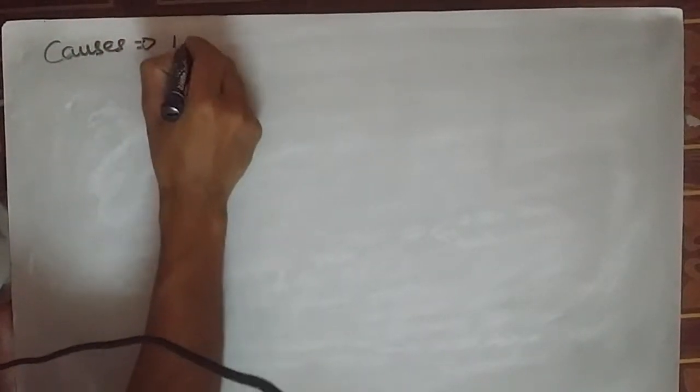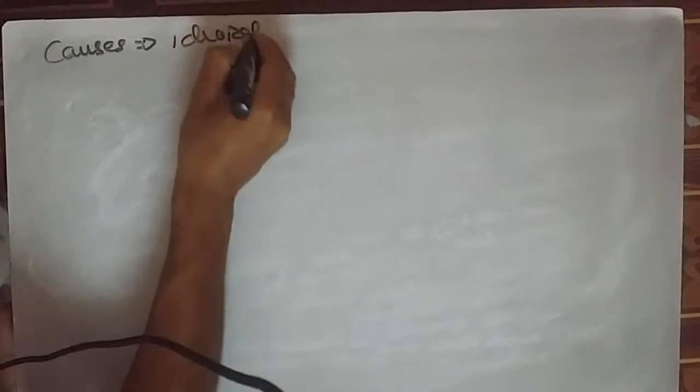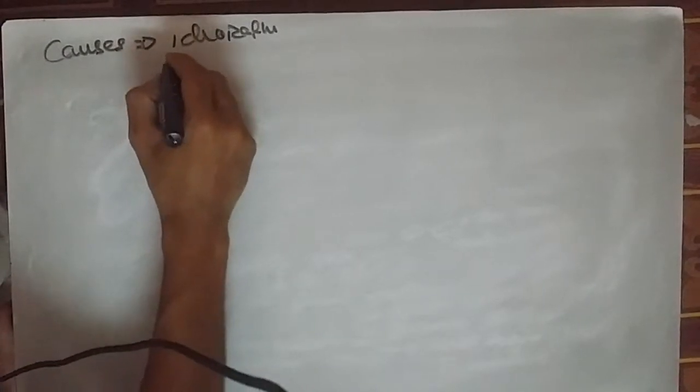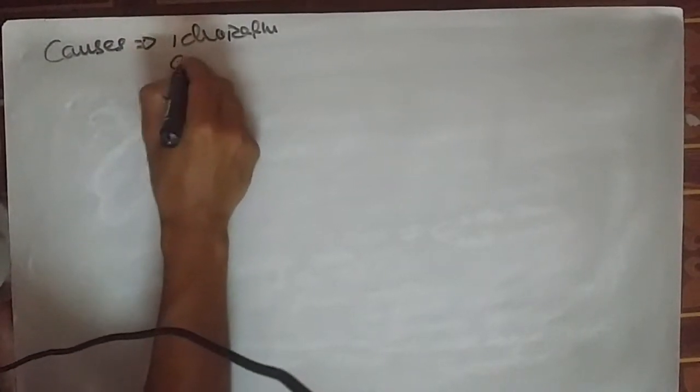All the causes for supraventricular tachycardia can be remembered as follows. The most important cause is idiopathic, and the other causes are coffee, tea, and tobacco.